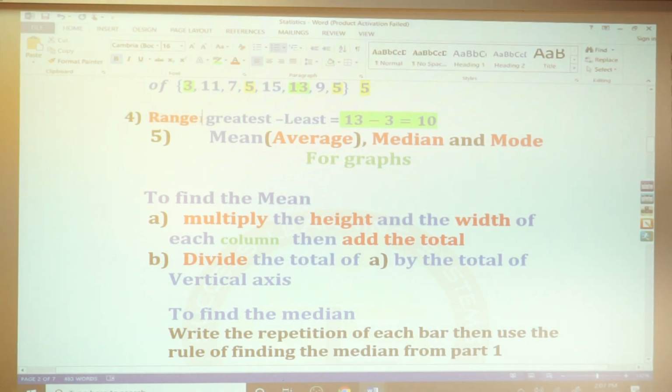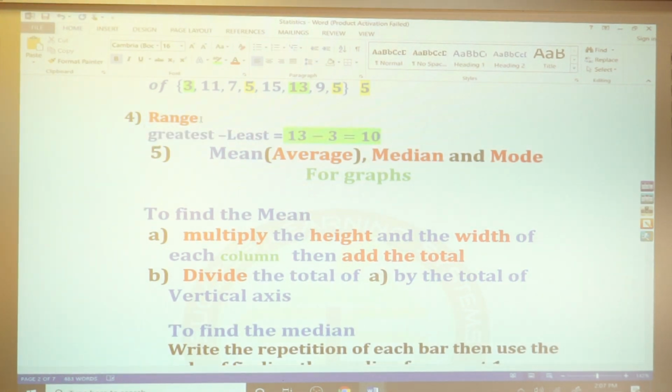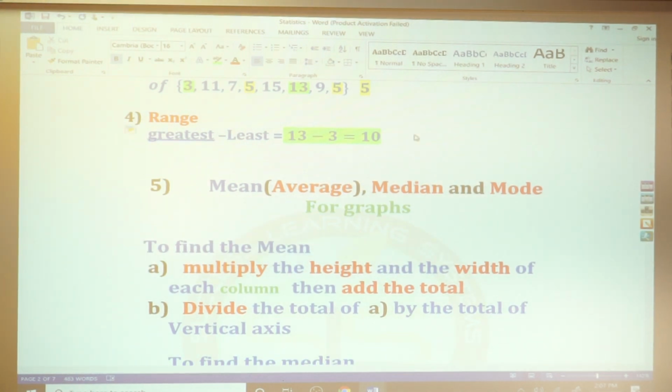After we finish these four concepts for numbers, we need to know how we can find the mean, the average, the mode, and the range.